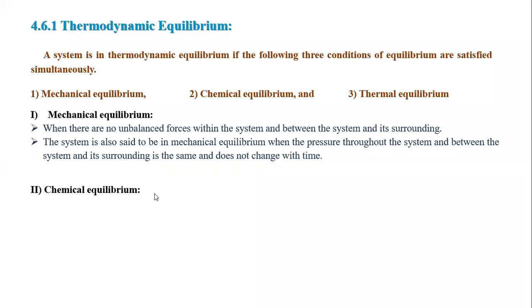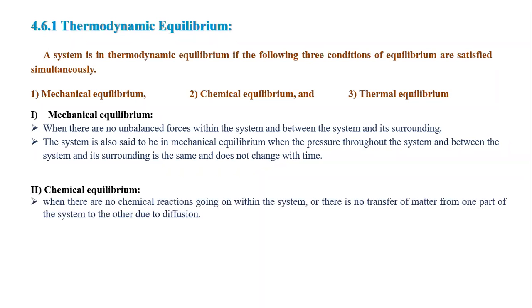Now next one is chemical equilibrium. I hope everyone understood what exactly is meant by mechanical equilibrium. Remember, in terms of pressure, if pressure is constant, then the system is in mechanical equilibrium. Now the second one is chemical equilibrium. Now what is chemical equilibrium?